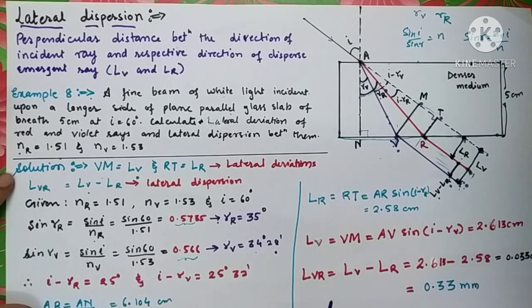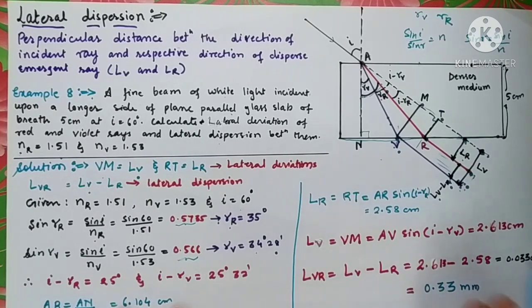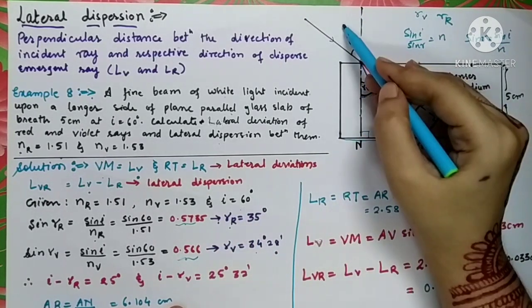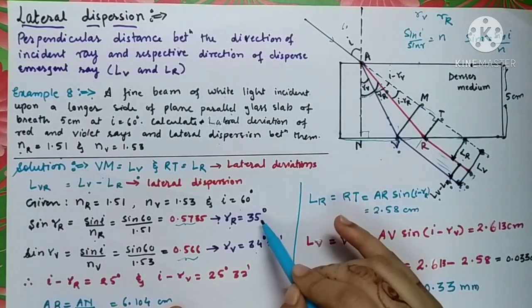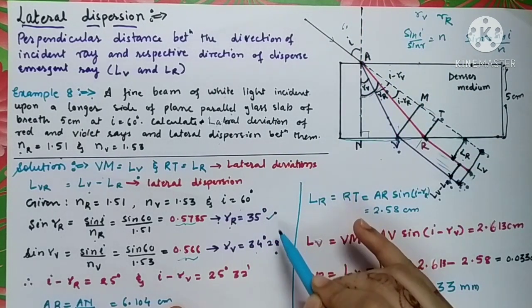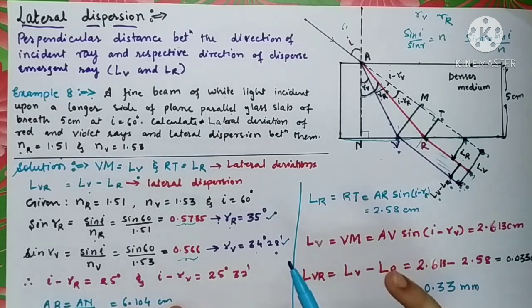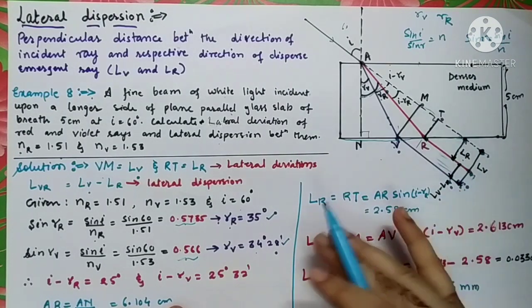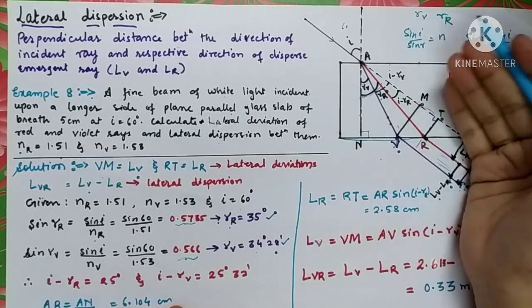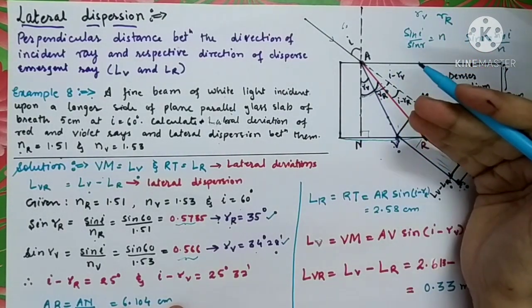So we have calculated the angle of refraction for the red color and the angle of refraction for the violet color. Then what is the deviation angle? Original angle was 60. Red color appears to be at 35 degree and violet color appears to be at 34 degree. Then what is the angle of deviation? By what angle has this color ray been deviated?